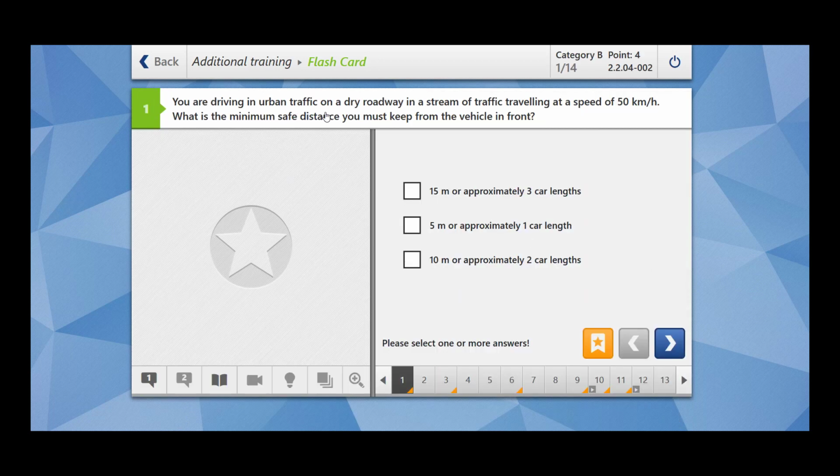You are driving in urban traffic on a dry roadway in a stream of traffic at a speed of 50 km per hour. What is the minimum safe distance you must keep from the vehicle in front of you? If you are driving in urban traffic, it means you are inside a city, town or village, traveling at 50 km per hour. So what is the minimum safety distance you must keep? You must keep a safety distance of 3 car lengths, that is 15 meters. Let's check our answer. Our answer is correct.